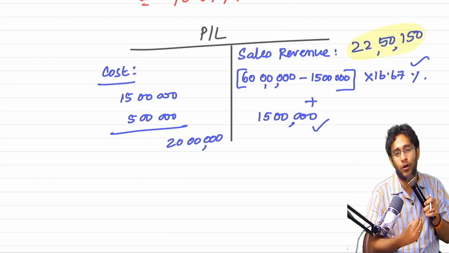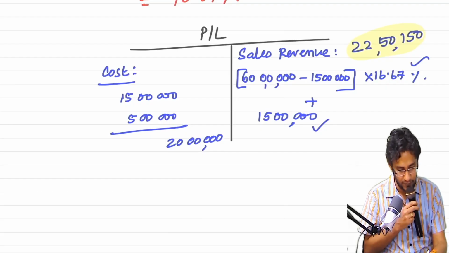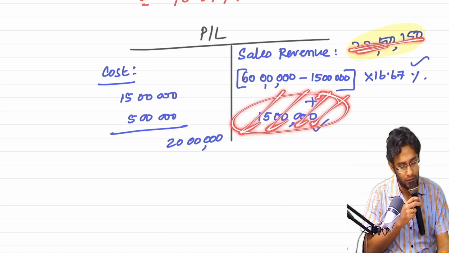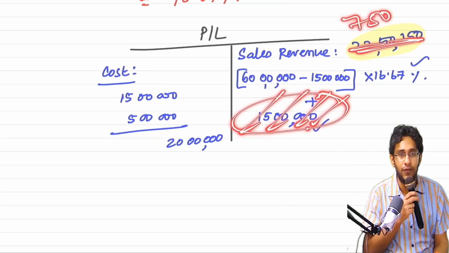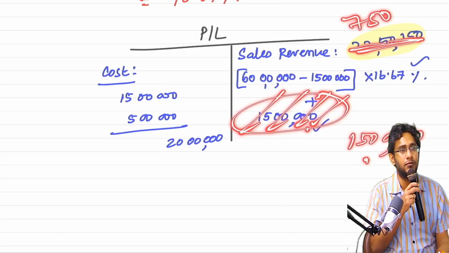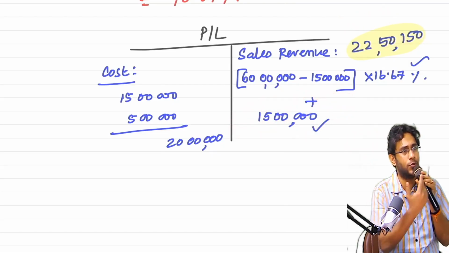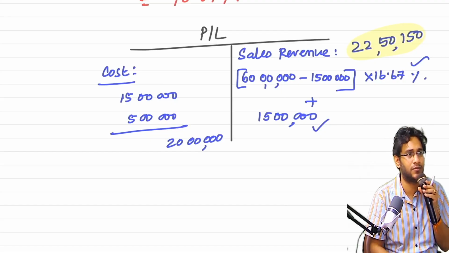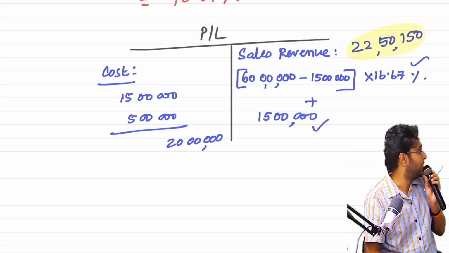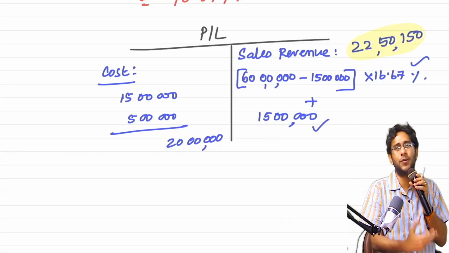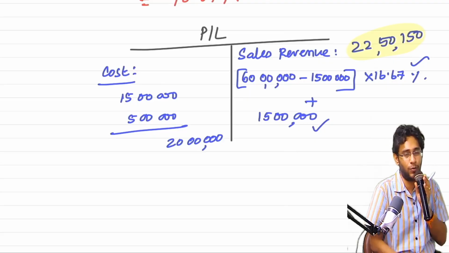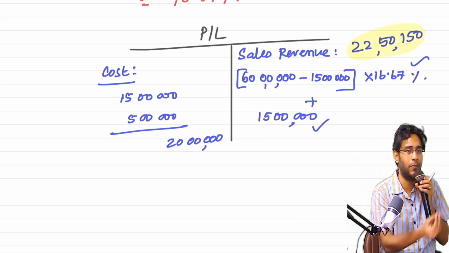In fact, ideally a much better answer would be this: don't recognize it as revenue. It's only 7,50,000. The 15 lakh rupees, you will show as a contract asset, just like we discussed previously with inventory. Then also the answer will not change. Profit will not change, no. But that's what they did. And they have a supporting argument that I already gave control of the elevator to the customer. So that is a counter argument there. But overall there is a small flaw, but you have to remember this.